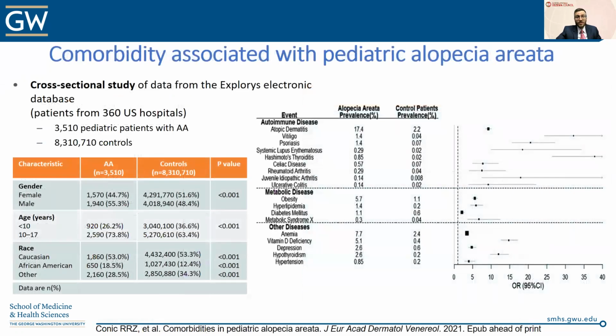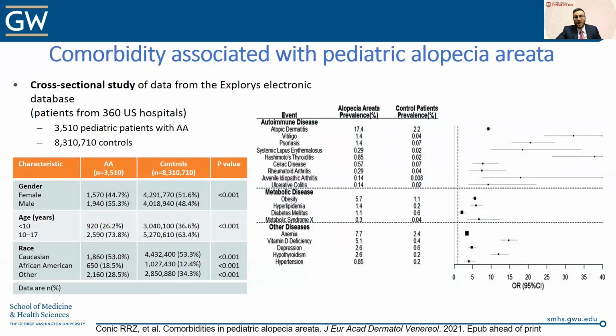This definitely warrants further research. Now, it turns out that these associations are not unique to adults. And I think these are even more provocative data, because we certainly don't think of metabolic disease as being a major issue in children. But this is a study from that same cohort, focusing on the pediatric population, that found higher prevalences of a variety of different disorders in the alopecia areata patient population: atopic dermatitis, as we would expect, vitiligo, psoriasis, lupus, thyroid disease, celiac, rheumatoid arthritis, juvenile idiopathic arthritis, and ulcerative colitis.